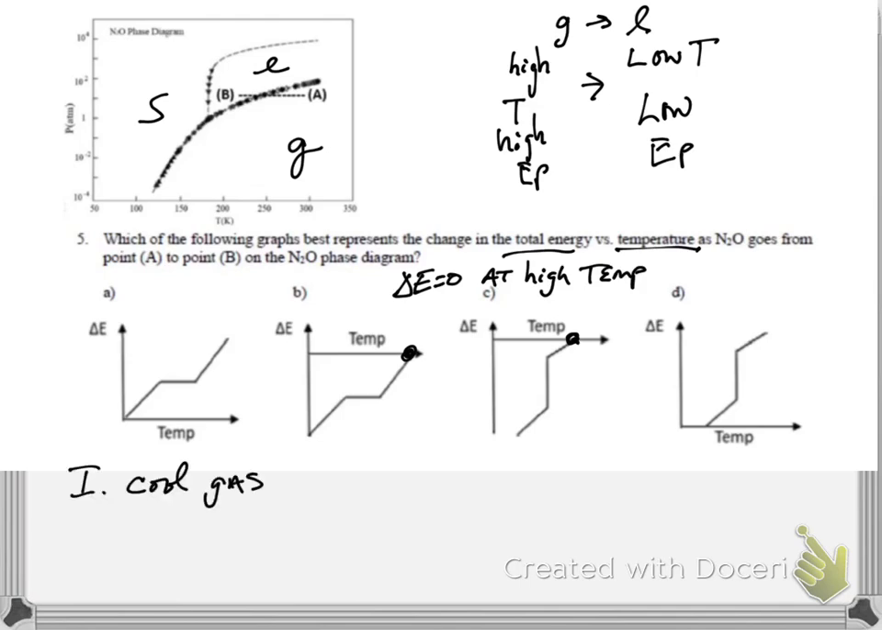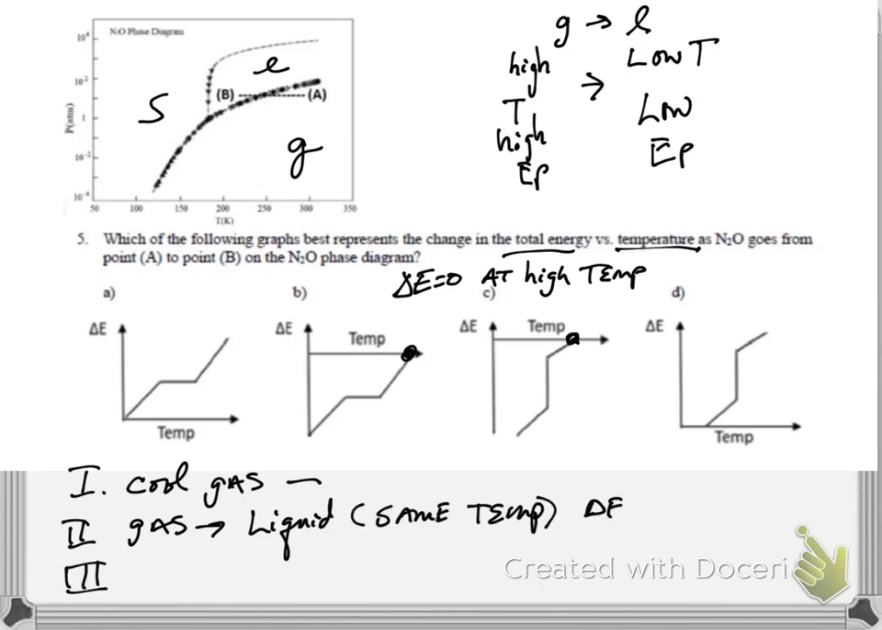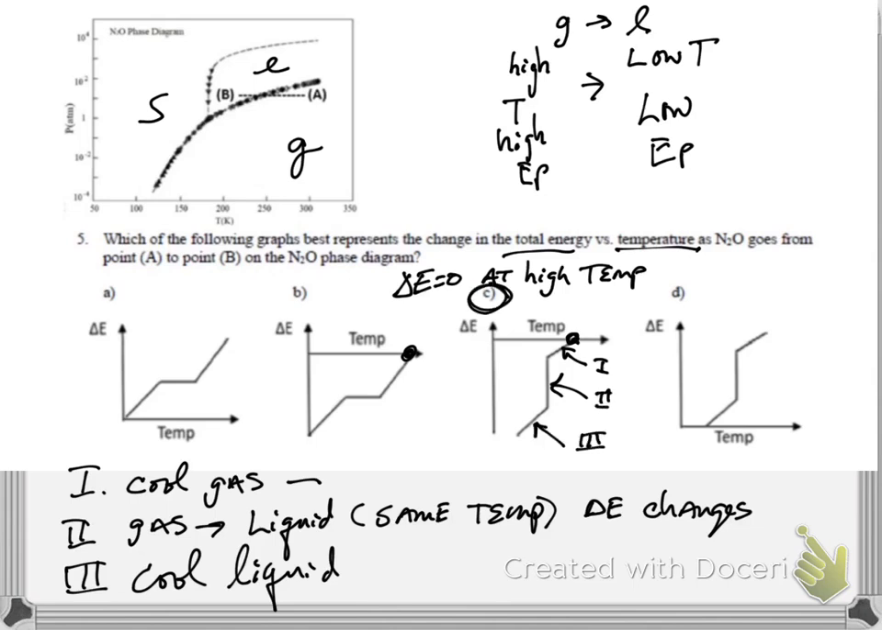And now what we have is we cool the gas, then we have condensation, gas to liquid, same temperature, and then we cool the liquid. So the graph most consistent with that is C: cool the gas, condense at the boiling point or the condensation point, and then cool the liquid. So we would pick C. C is the correct answer given what we see happening. B is never going to be true. You never have a change in temperature when delta E remains constant.